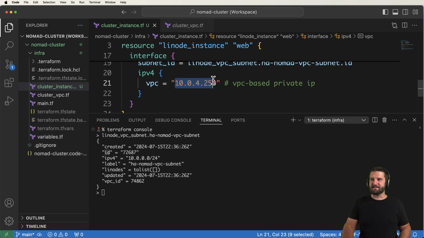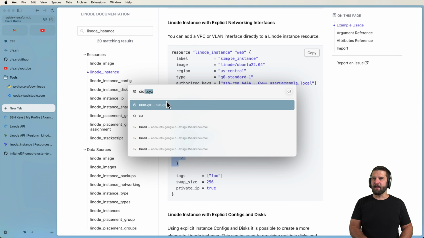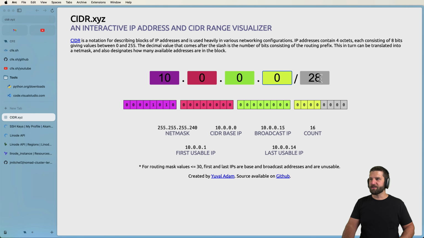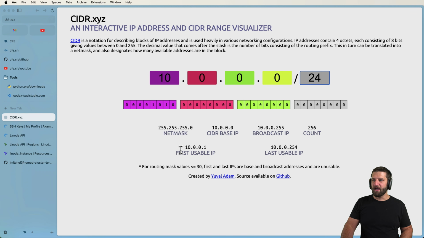But of course, this actual IP address needs to fall inside of the CIDR block range for the subnet. Remember back to CIDR. So if I change this to zeros with 24, here is the range of IPs. And so we've got our first usable one and our last usable one. In other words, what we define here needs to fit in this range.